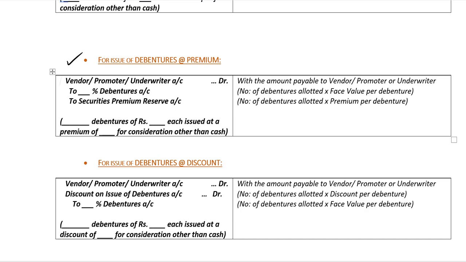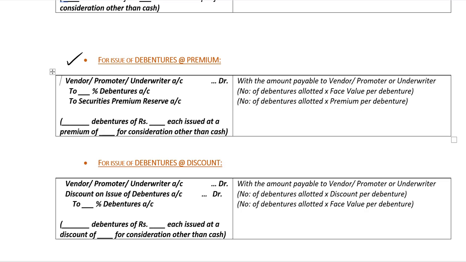When debentures are issued at discount, we will debit the vendor, promoter, underwriter account with the amount payable to such vendor, promoter or underwriter. We need to debit discount on issue of debentures account with the number of debentures allotted multiplied by the discount per debenture, and we will credit percentage debentures account with the number of debentures allotted multiplied by the face value per debenture. In the narration, we need to write the number of debentures of the face value issued at a discount of whatever discount it is, with a mention that it's been issued for consideration other than cash.